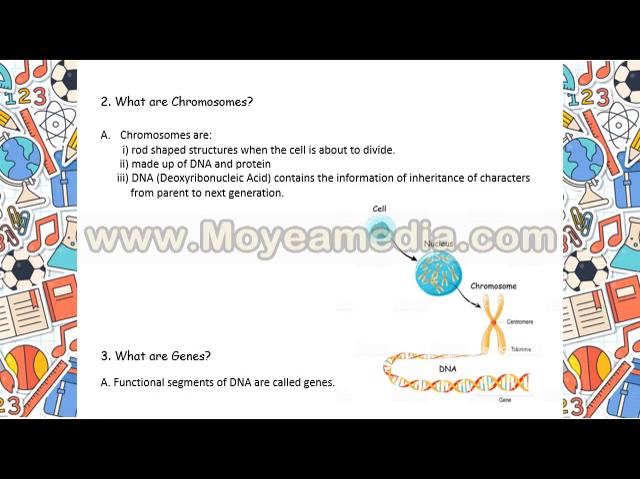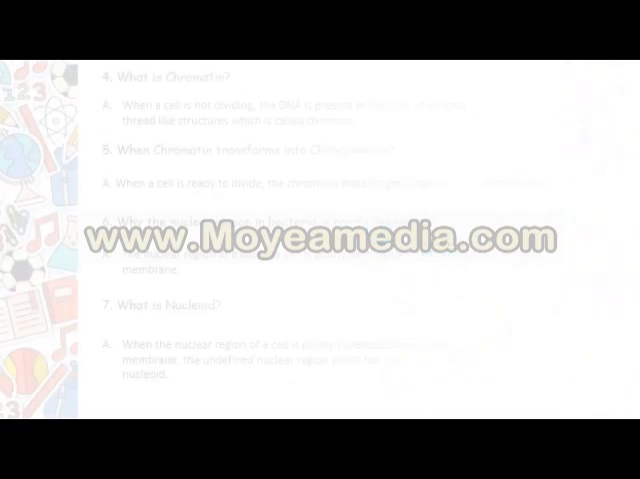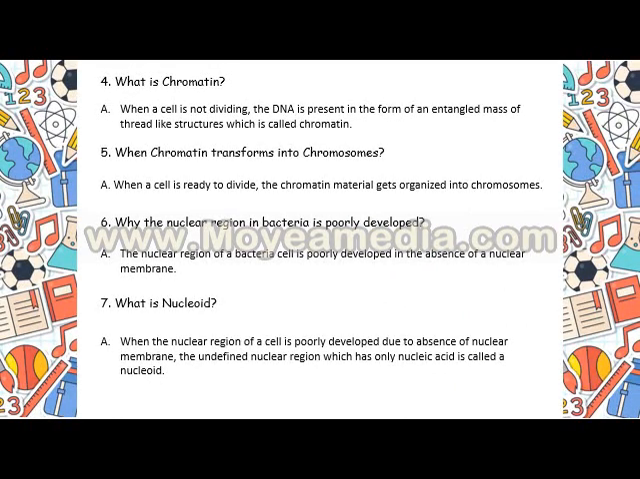Now we are coming to what is chromatin. When the cell is not dividing, the DNA is present in the form of an entangled mass of thread-like structure, which is called chromatin. As you have seen in the diagram of the nucleus, there is an entangled mass of thread-like structure, that is called chromatin. And when the cell is ready to divide, this chromatin material gets organized into chromosomes.